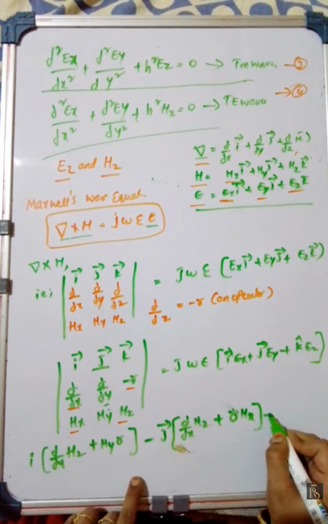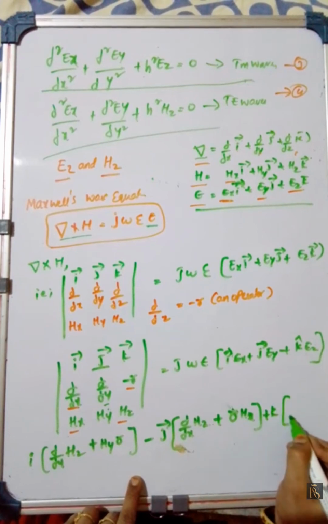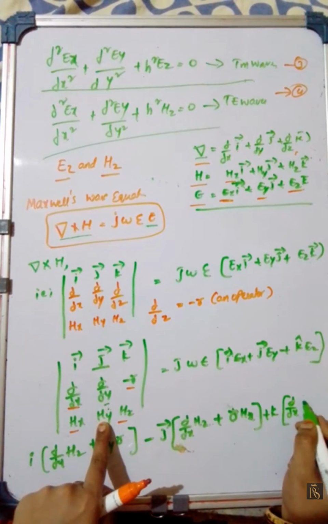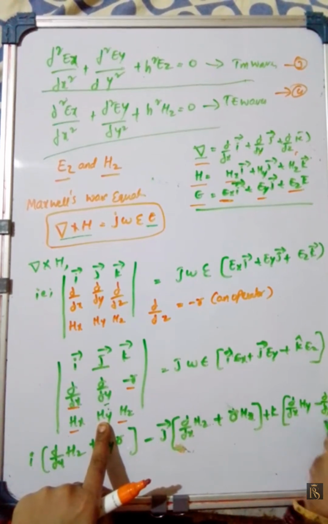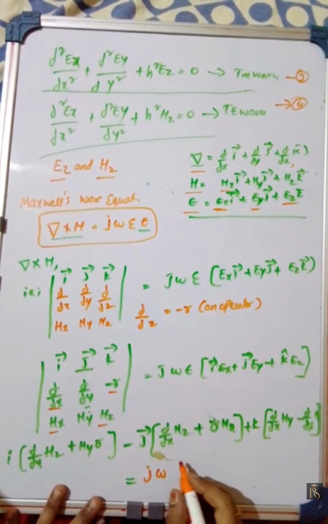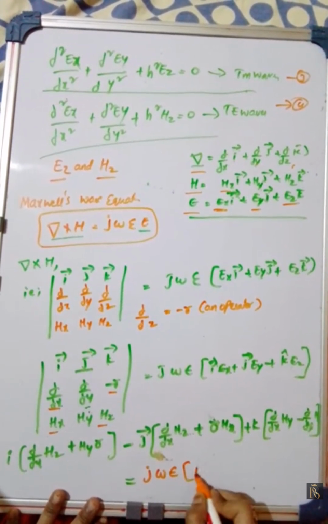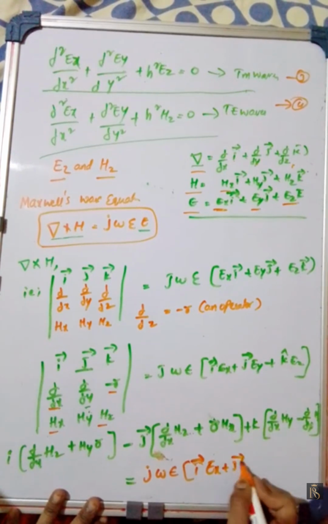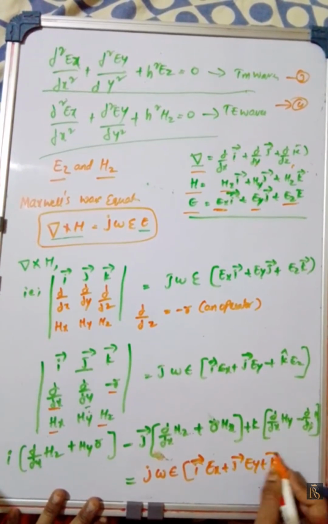Then plus k bar, dou by dou x of Hy minus dou by dou y of Hx is equal to j omega epsilon times i bar Ex plus j bar Ey plus k bar Ez.